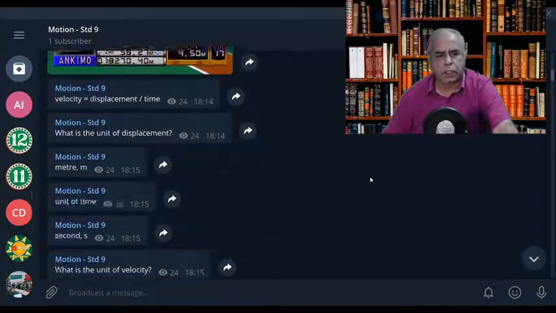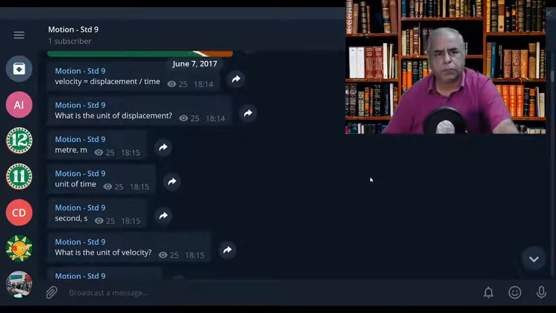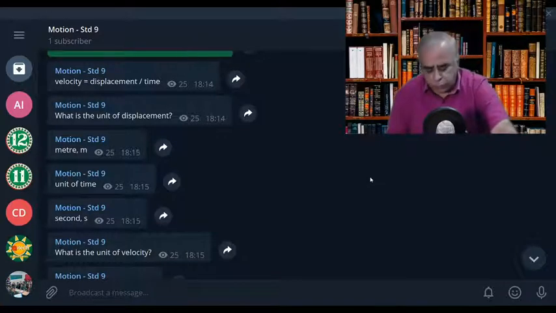let us consider the velocity. As we already discussed, velocity is the displacement divided by time. You can also call it the rate of change of position. Is it not? Because displacement is nothing but change of position. That is because of the motion.